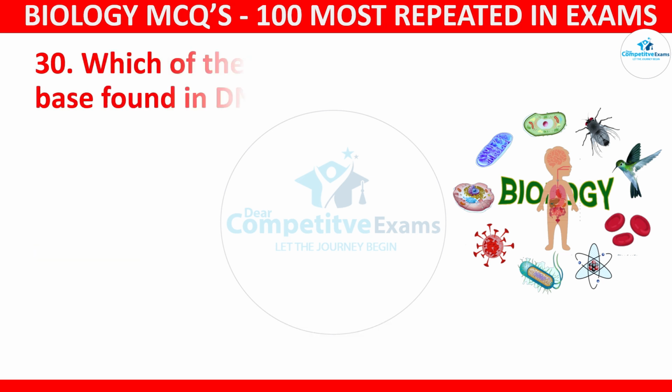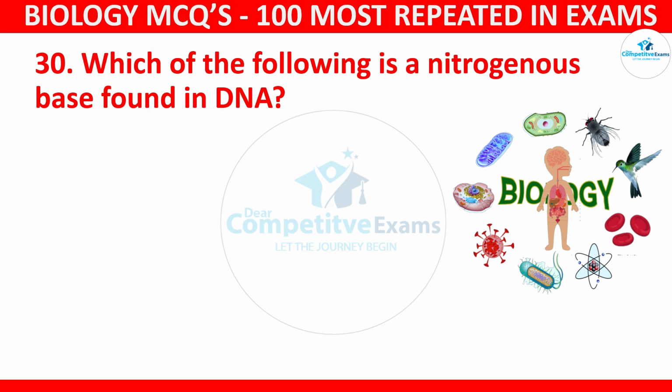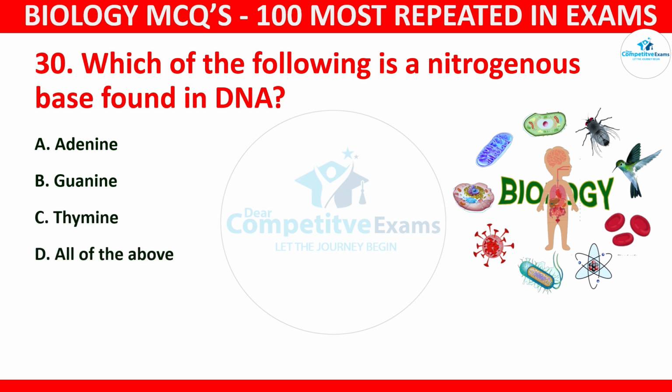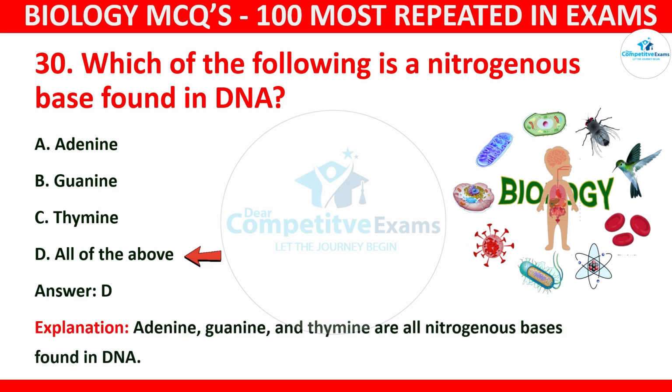Question number 30. Which of the following is a nitrogenous base found in DNA? Your options: adenine, guanine, thymine, or all of the above. And the correct answer is D, all of the above. Adenine, guanine, and thymine are all nitrogenous bases found in DNA.